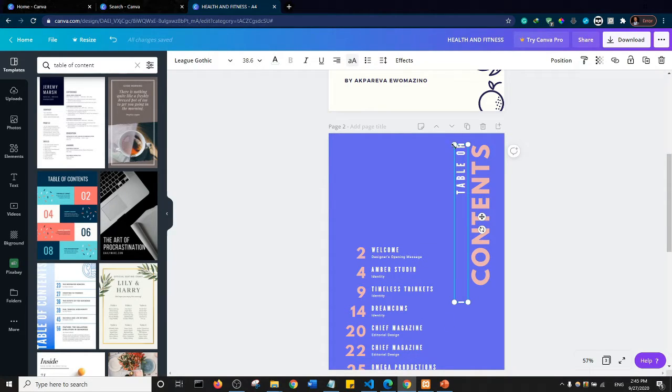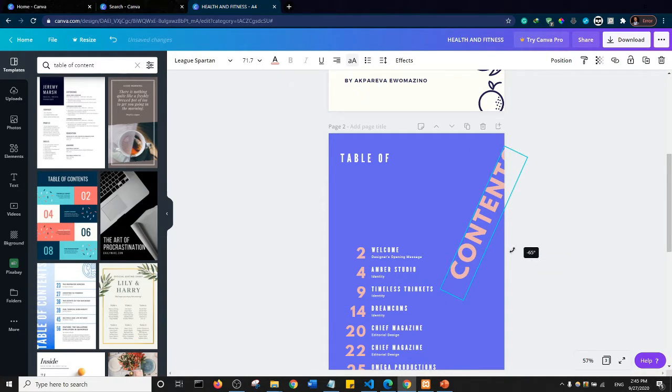For this table of contents, of course, you can go ahead and reshape it and resize it however you want. So what I'm going to do is turn this. I want to make it straight, so I'll turn it. All right, and then I'll just drag it somewhere here. Maybe if I select it, I can come here and click on alignment and align it to the right, and then I can do the same for the content. If I click on the content, I'll see the icon here to rotate it. So that's what I'll do.